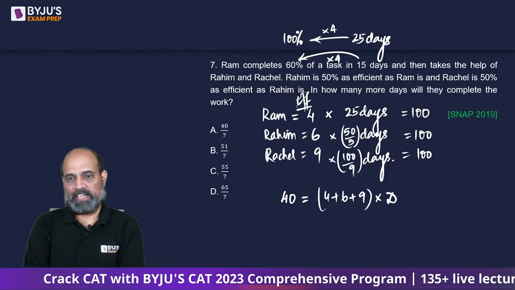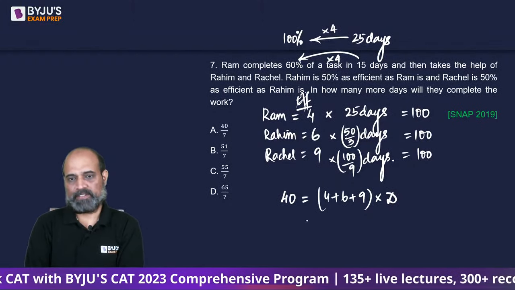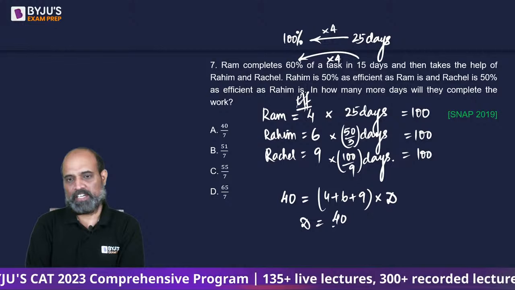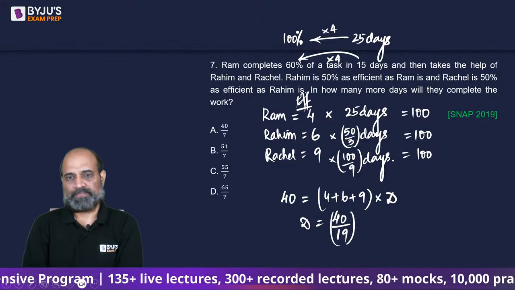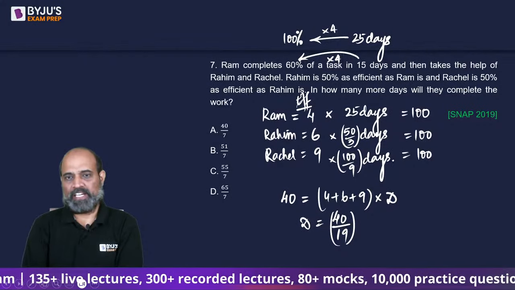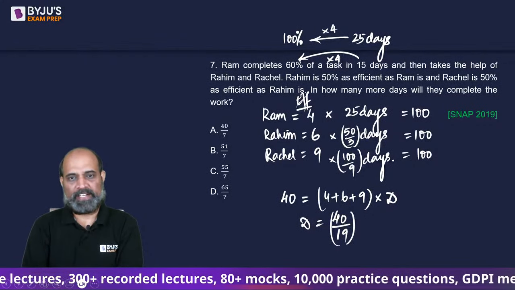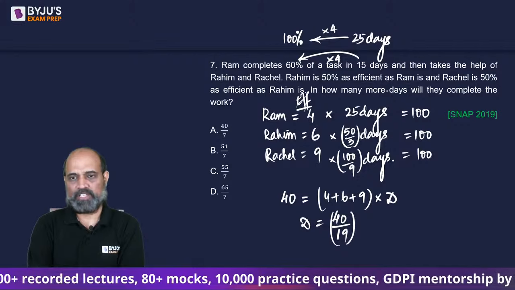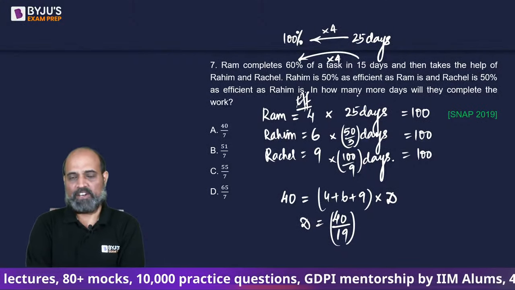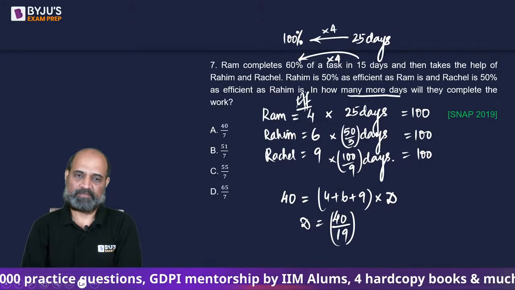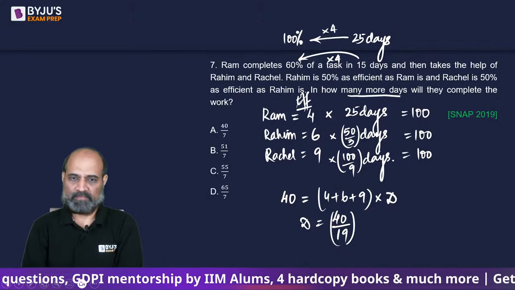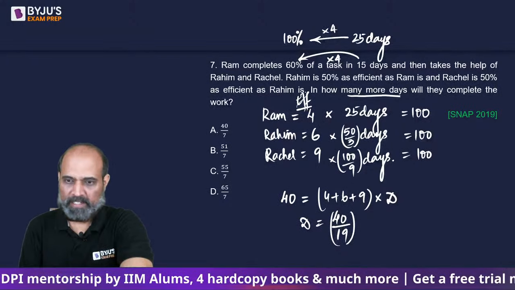In how many days will they complete this? So D is turning out to be 40 by 19 more days, because 15 days of work is already completed by Ram. Right, and the question says, in how many more days will this get done? Is this what you guys are getting?